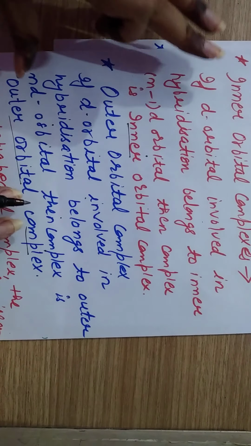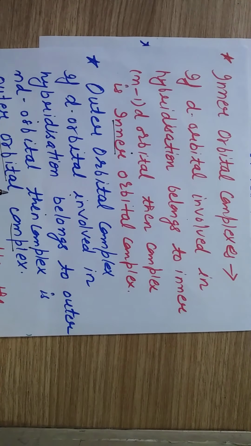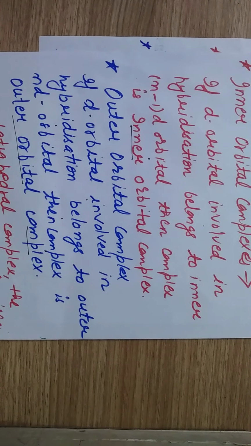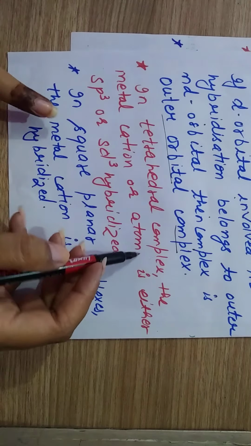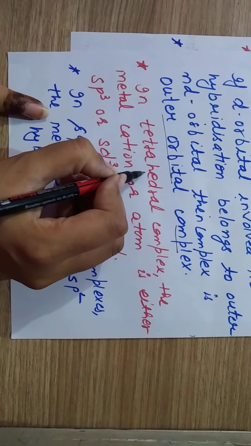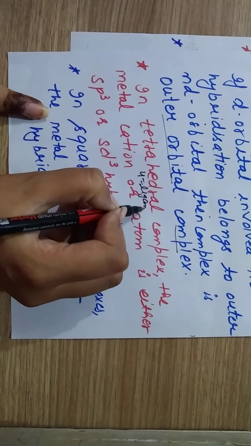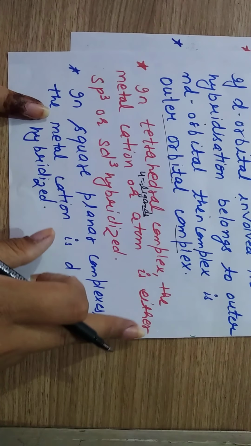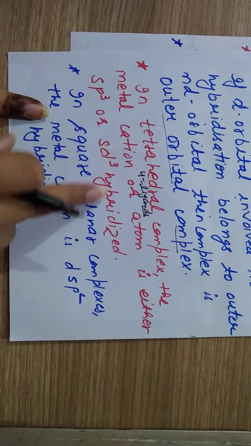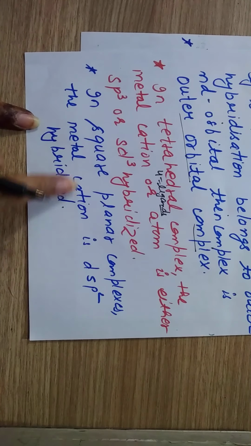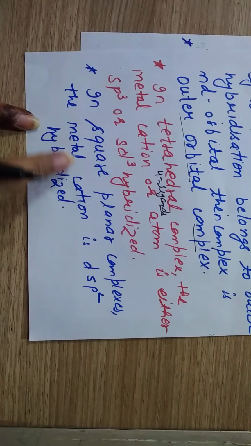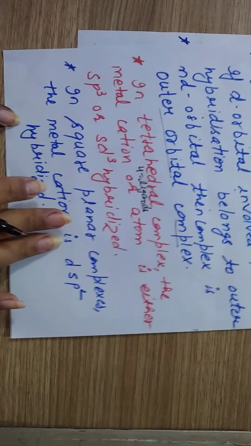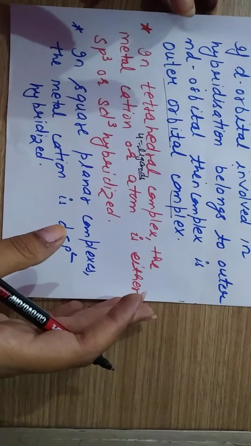These two types of complexes we will see in the examples, in octahedral complexes in which we have 6 ligands, and in tetrahedral complexes in which we have 4 ligands. So the metal cation or atom will be either sp3 or sd3 hybridized, and in the case of square planar complexes the metal cation is dsp2 hybridized. These are the postulates of VBT, valence bond theory.